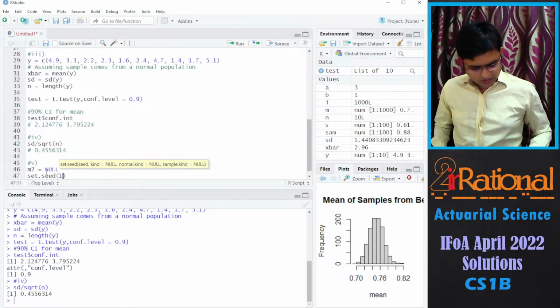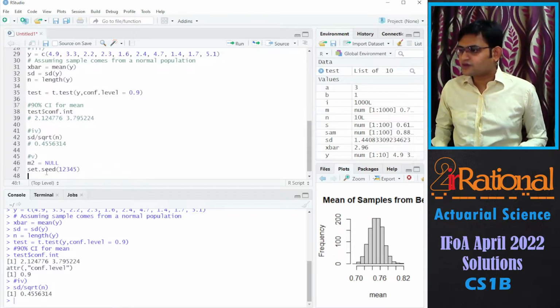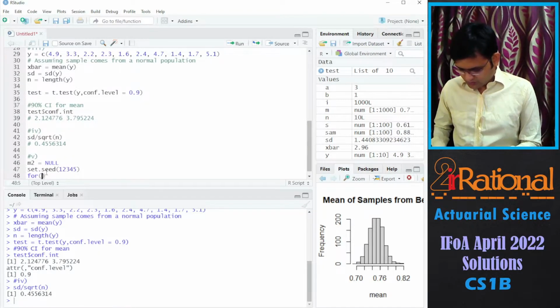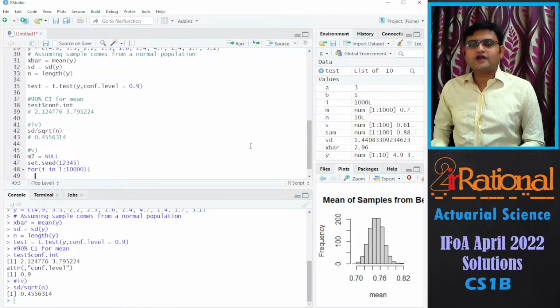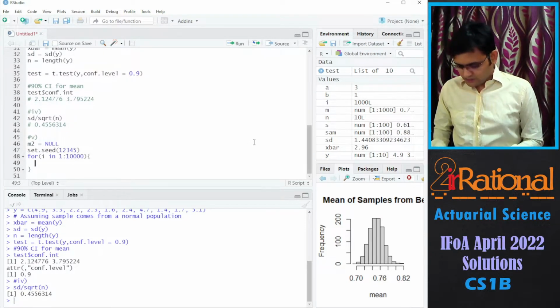Set.seed 12345. Then we will start our for loop, 1 to 10,000. Here we are not going to assume any distribution, and that is why we'll be using non-parametric bootstrap.